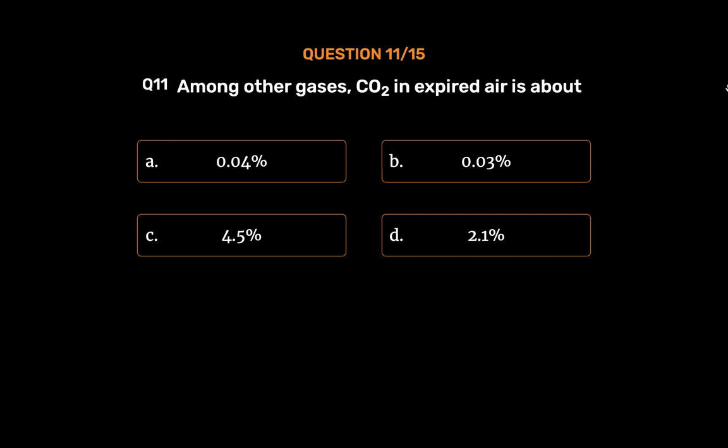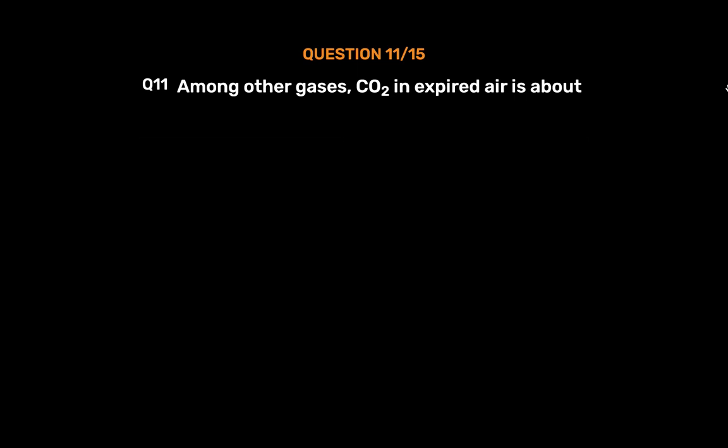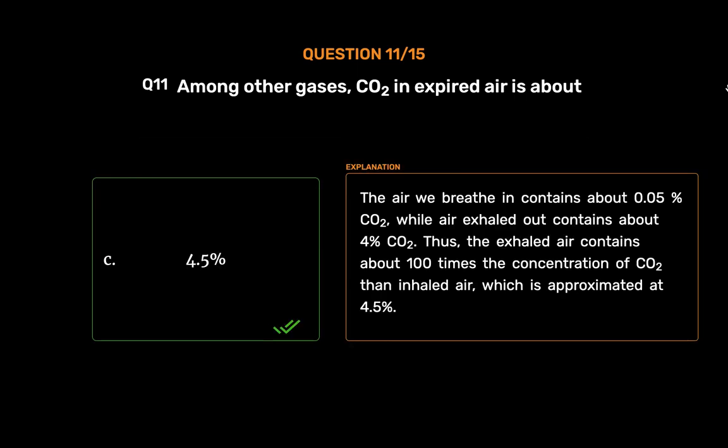The correct answer is option C, 4.5%. The air we breathe in contains about 0.05% CO2, while air exhaled out contains about 4% CO2. Thus, the exhaled air contains about 100 times the concentration of CO2 than inhaled air, which is approximated at 4.5%.